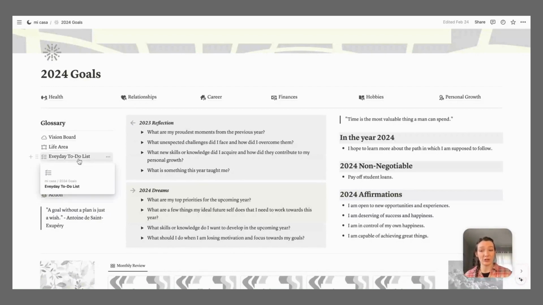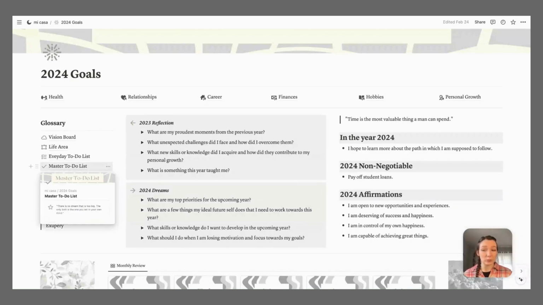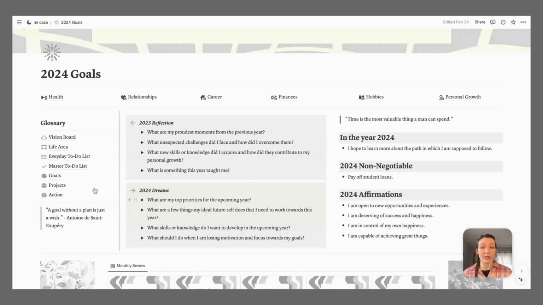I've got my everyday to-do list. If I have a lot of random things that I need to do and I just need to write it out, I will put it in there. I've got a master to-do list, which holds these 3 pages, my goals, projects, and actions that were on my homepage. Again, this is just where all those databases are put. So the master to-do list has them all broken down, but each of these 3 pages is just the table for the goals, projects, and actions.